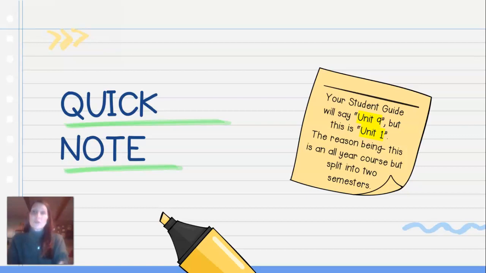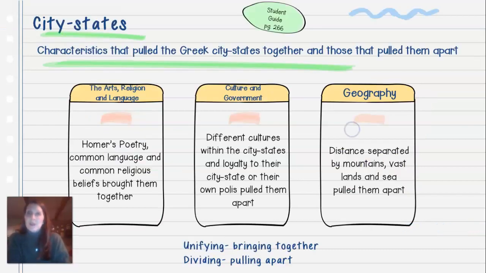Again, this is a full year course, and so this would continue on from where we ended last semester. We ended on Unit 8, so this would continue on with Unit 9. But because we're on a new semester, it will start as Unit 1. So in your student guide it may look like Unit 9, like 9.01, but in your OMS and for our lesson purposes, it's 1.01. That will continue on through the semester. I'll remind you as we go, but I'm sure you'll catch on.